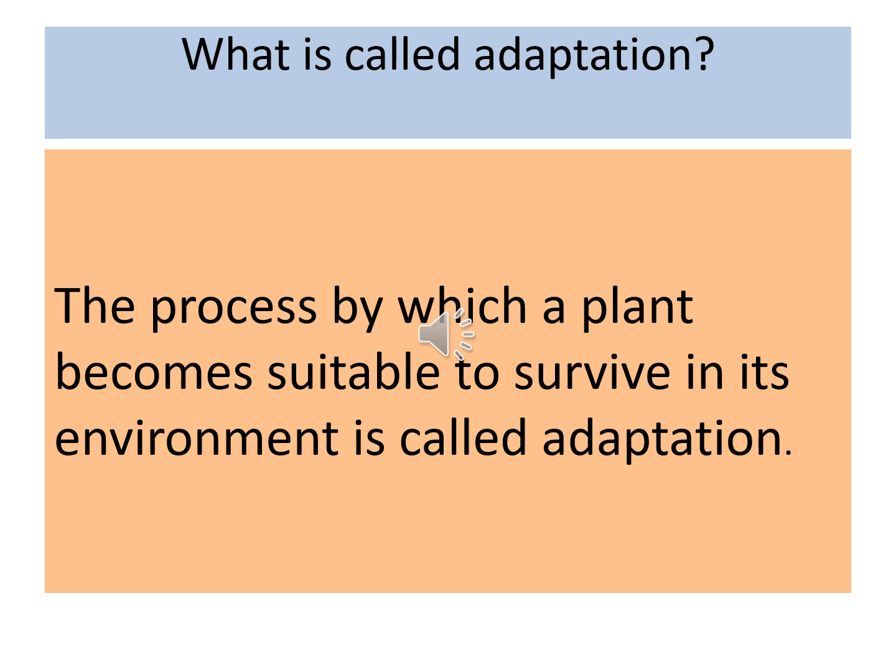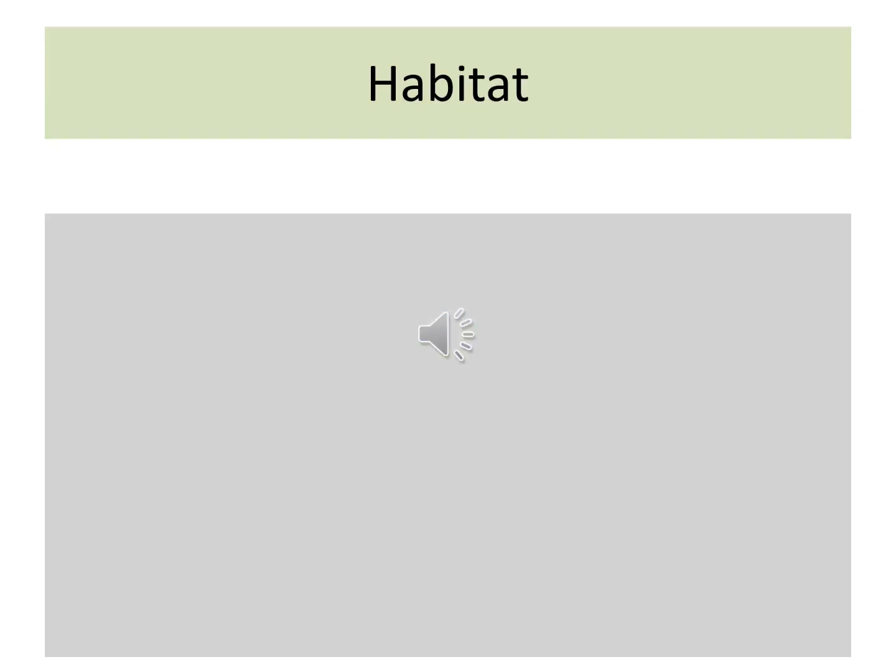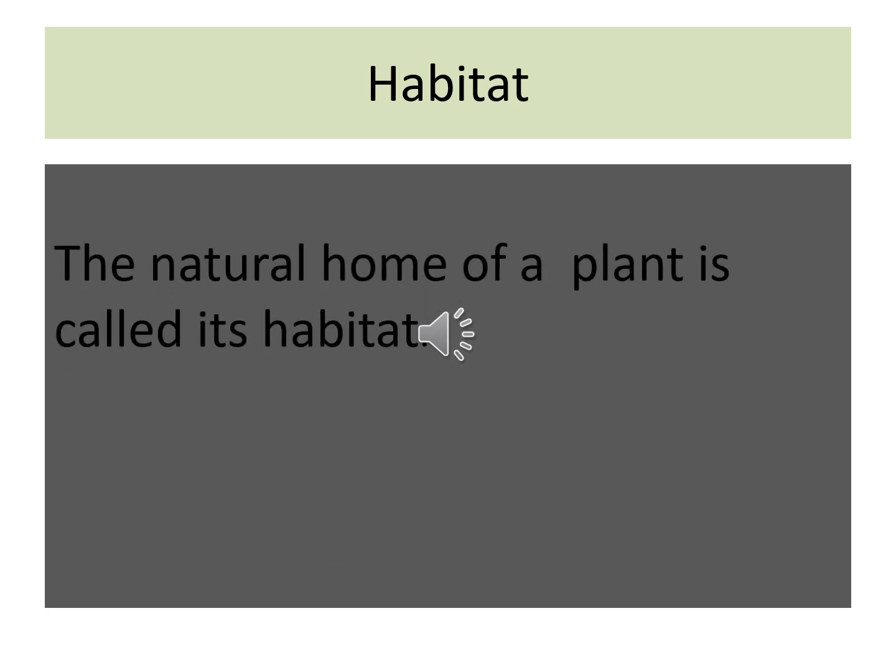Okay children, now we are going to study about habitat. Tamil meaning vaazhvidam. What is called habitat? The natural home of a plant. Natural home is habitat. For example, take a pine tree. Which is its natural home? Hilly areas. It is found in the hilly areas.